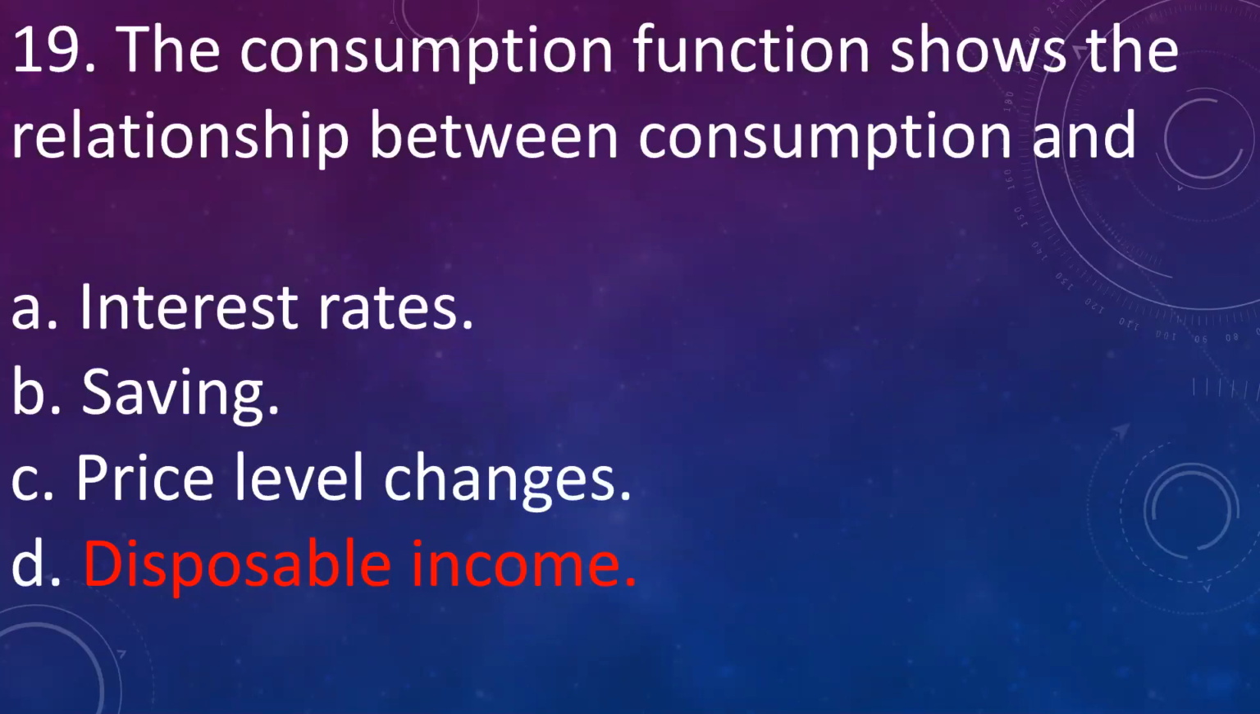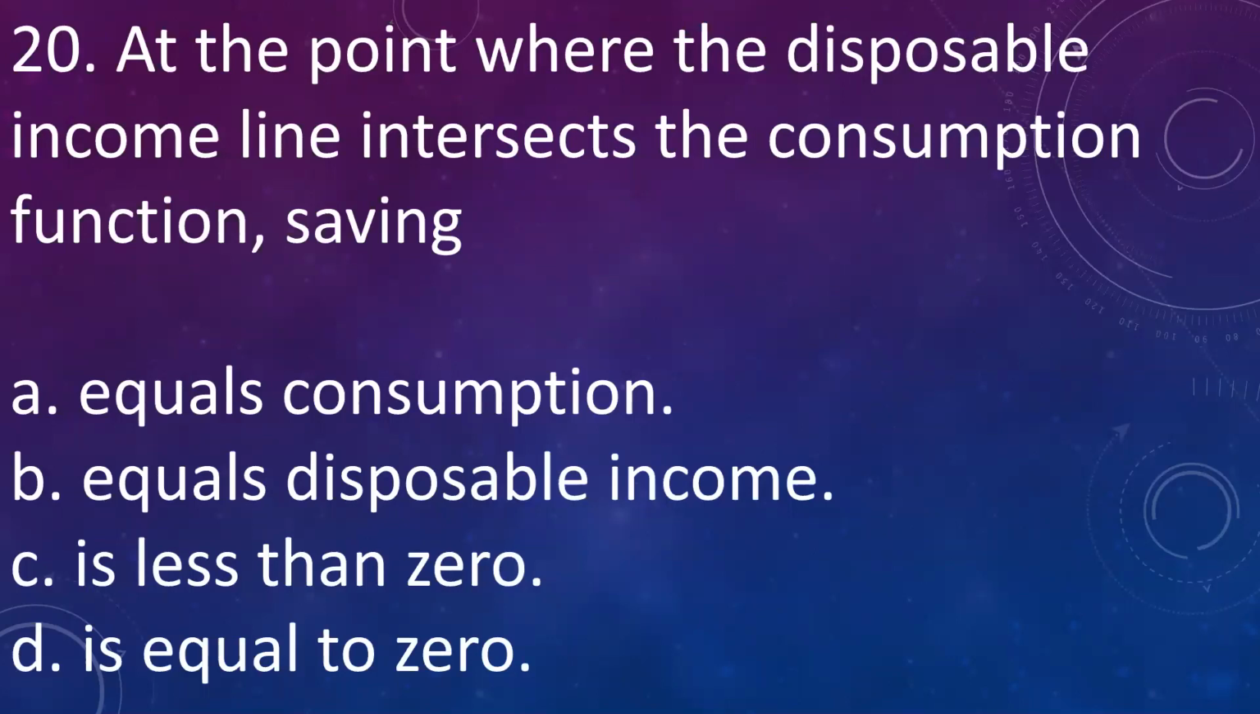Our next question is, at the point where disposable income line intersects the consumption function, saving will be A. Equal to consumption, B. Equal to disposable income, C. Less than 0, D. Equal to 0. Answer is D, equal to 0, because when disposable income is equal to consumption, there will be no income left for saving. Therefore, the saving will be 0.